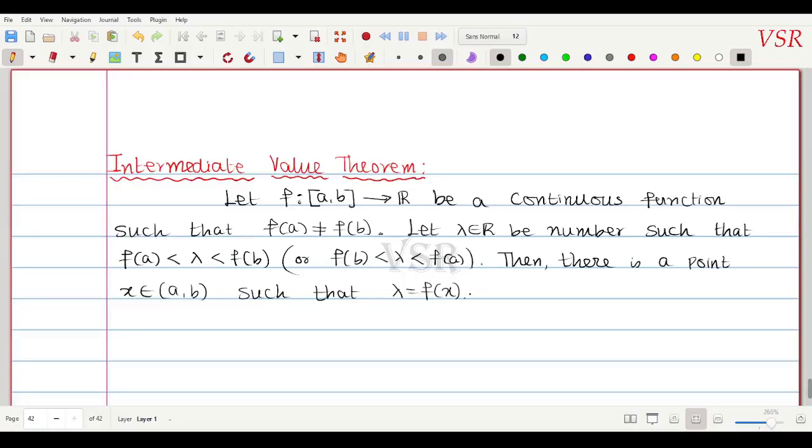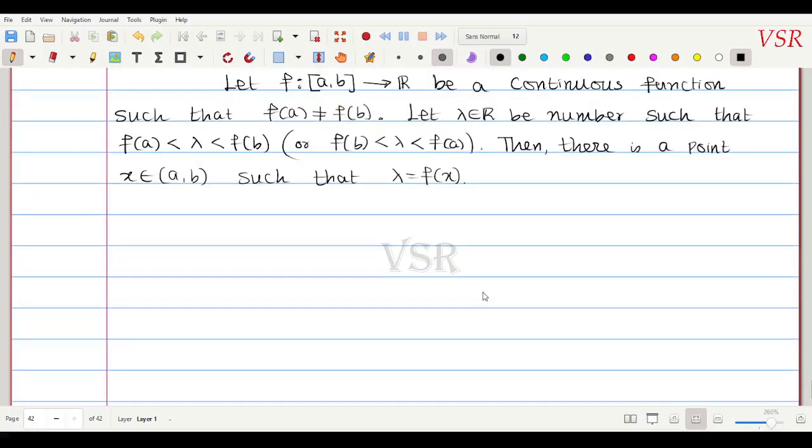What we mean is, suppose you have an x axis and a y axis. I have this as my x axis. Suppose this is my a and this is my b. If f of a is smaller than f of b, suppose this is my function. This point is f of a, and suppose this is my point f of b. So this is my f of b.